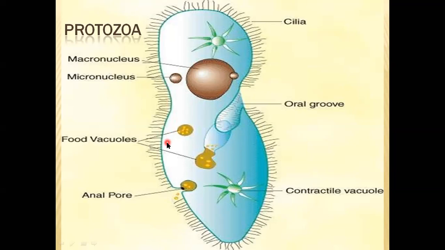One is the outer layer, a very thin layer immediately below the plasma membrane or cell membrane.